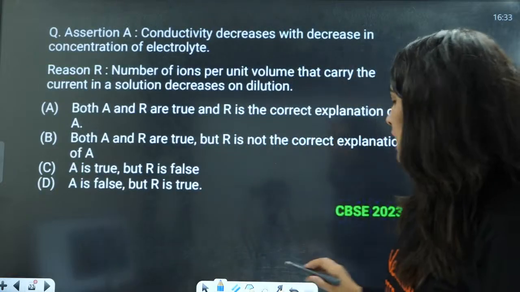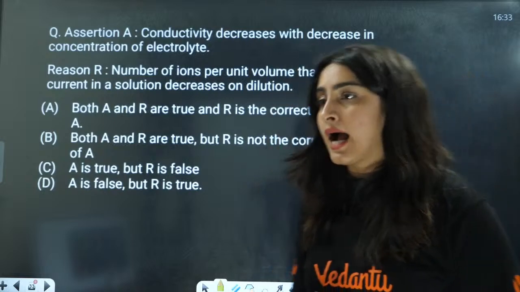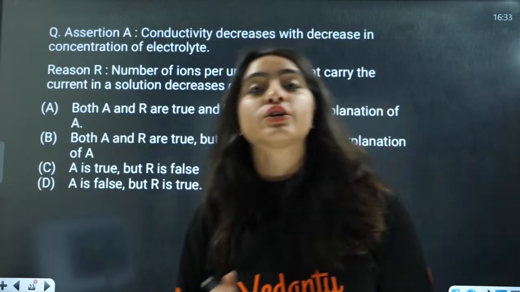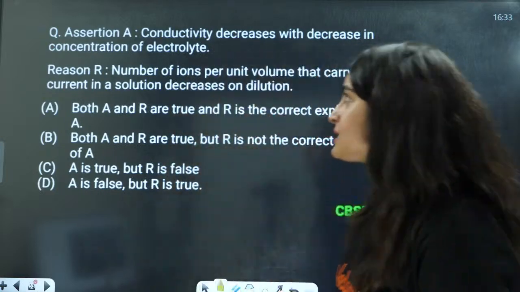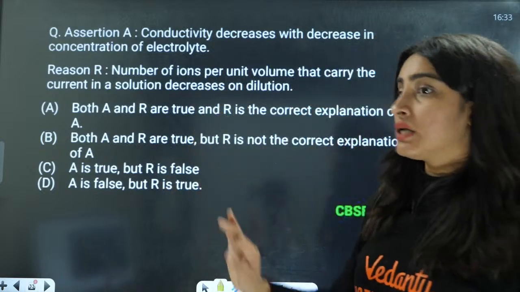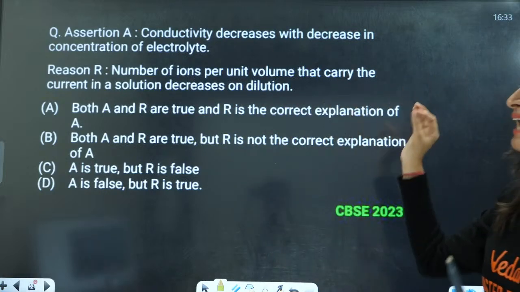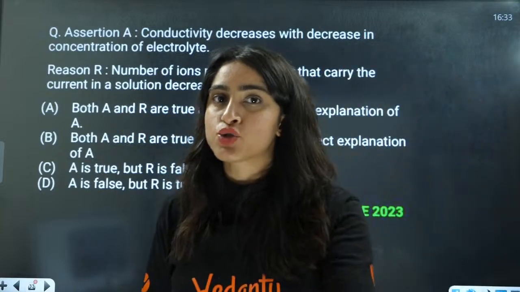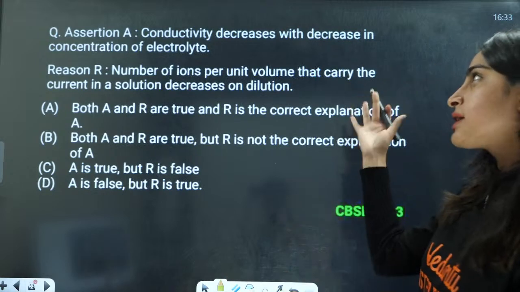Next we have an assertion reasoning question. It states that conductivity decreases with decrease in concentration of electrolyte. This is the assertion. The reason here is the number of ions per unit volume that carry the current in the solution decreases. Let us see which statement is true and which is false. The conductivity decreases with decrease in concentration.